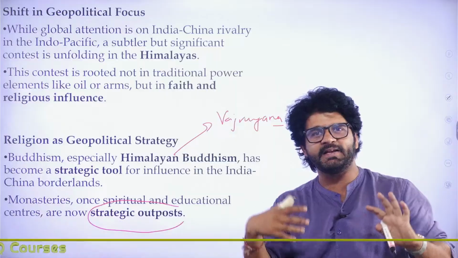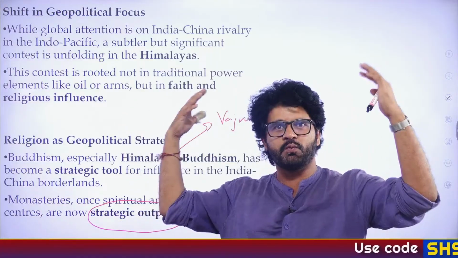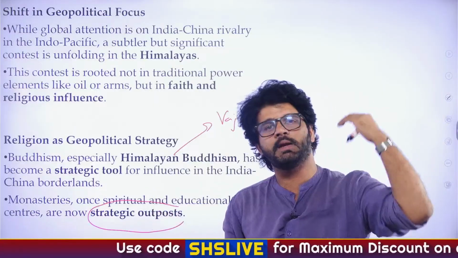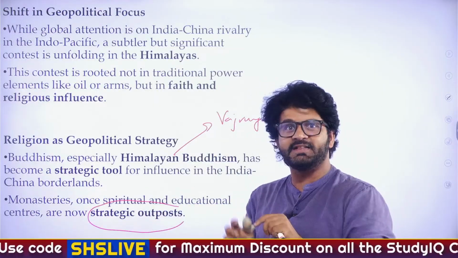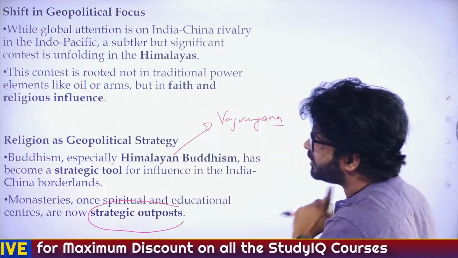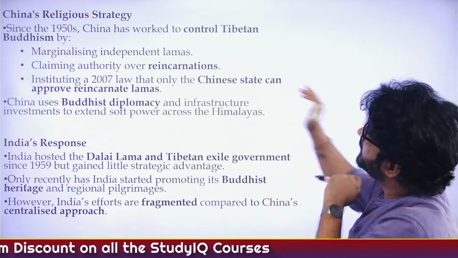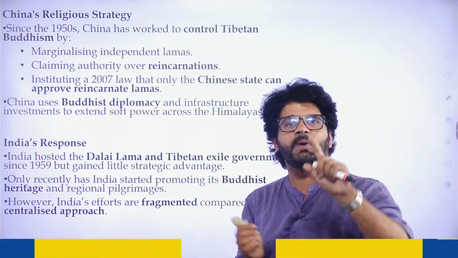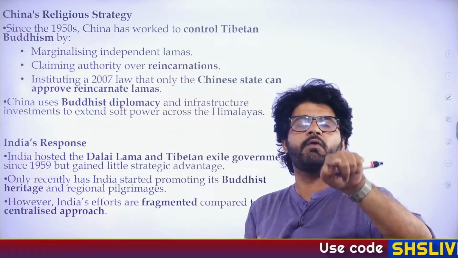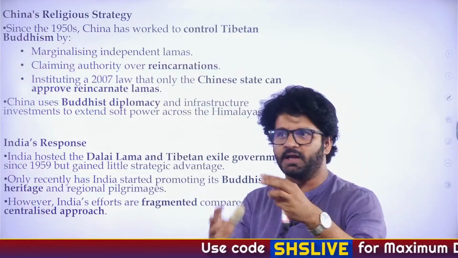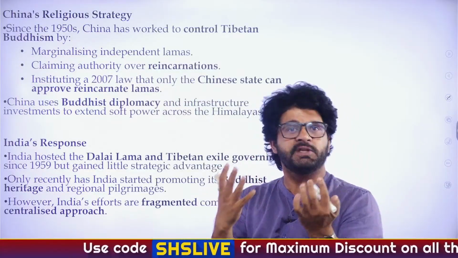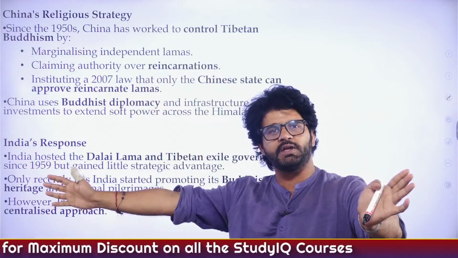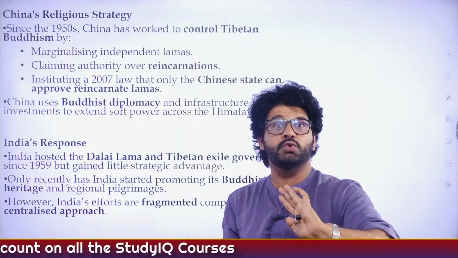So you may feel like India is supporting Dalai Lama because we support anyone and everyone if you are fleeing from your country, be it Jewish people or this and that. No, this has become a strategic game according to Nirupama Roy ma'am. Since early 1950s, China captured Tibet. China got independence in 1949. Around 1949, we have discussed. And the China we talk about is People's Republic of China. The other group which fled away from mainland China and went to the island China, which is Taiwan, that is known as Republic of China.